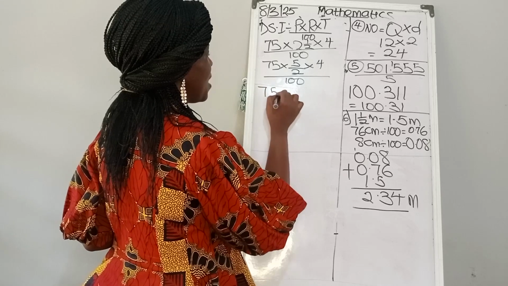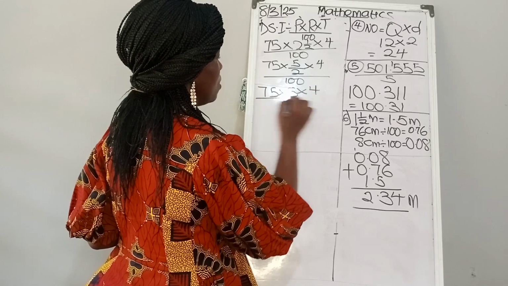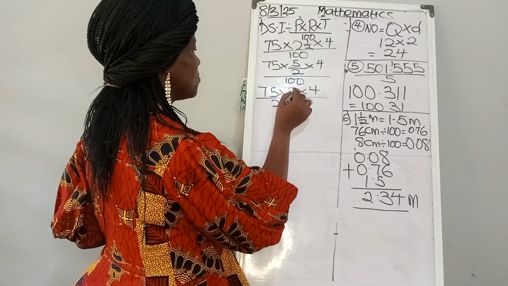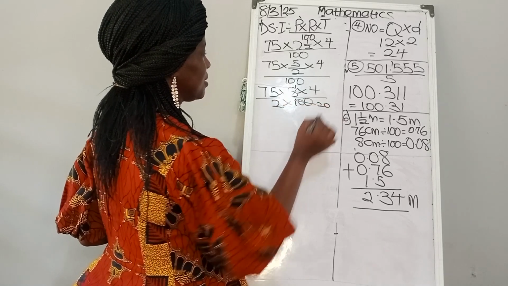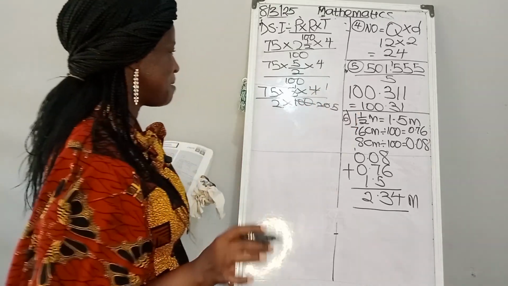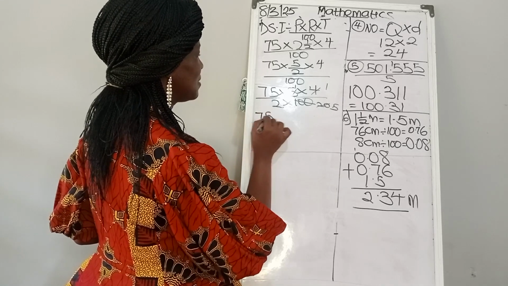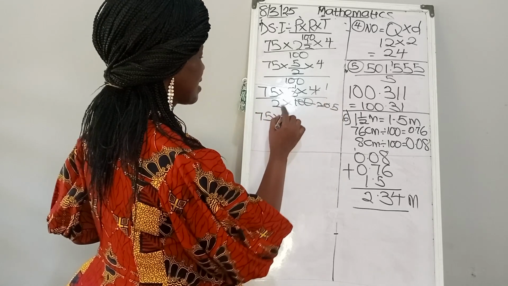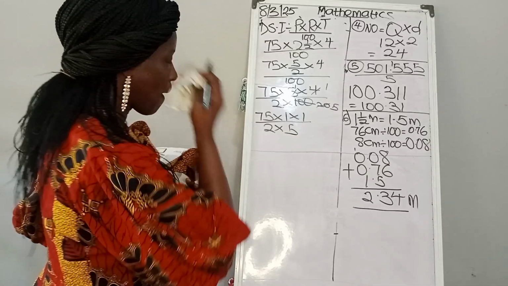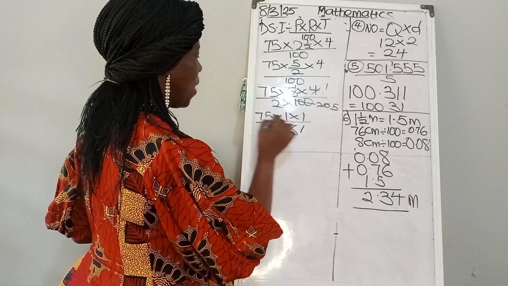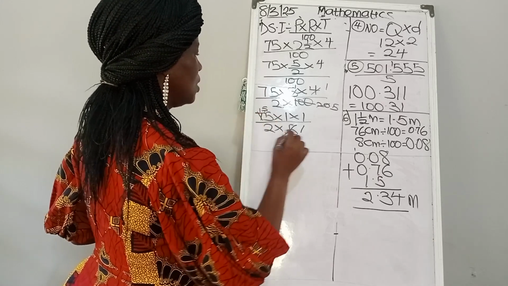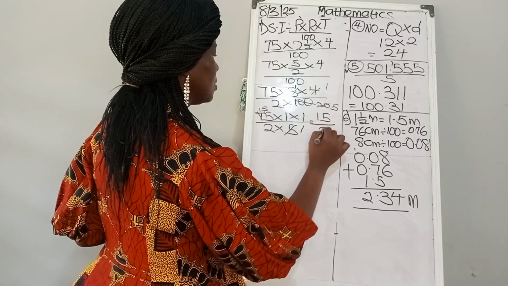The 2 has to come down. 75 multiplied by 5 multiplied by 4 over 2 times 100. So let's do our cutting here. 5 here 1, 5 here 20. Are we together? 4 here 1, 4 here 5. I don't like my math being so rough, so let's write it out. We have 75 times 1 times 1, which doesn't make any difference, over 2 times 5. So what can go again? Let's use 5. 5 here 1, 5 in 7, 1. Remainder 2, 5 in 25, that is 5. So we are having 15 over 2.